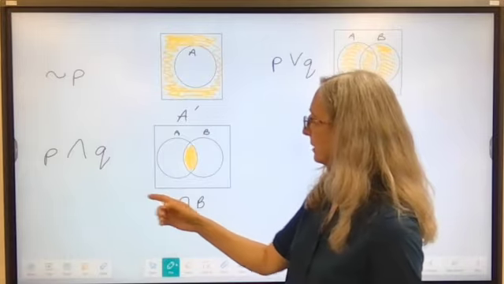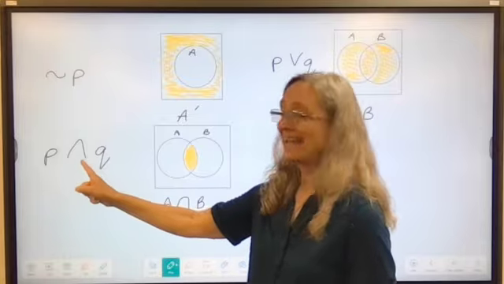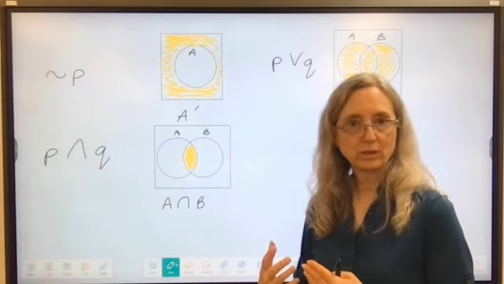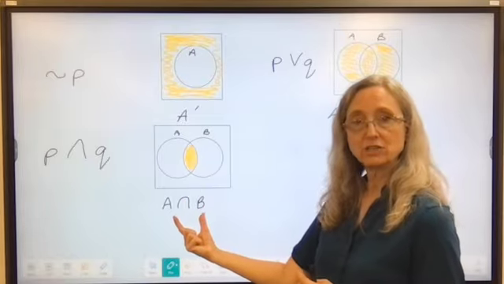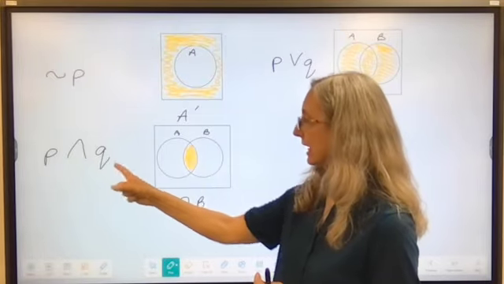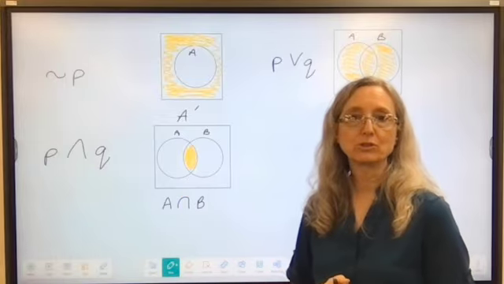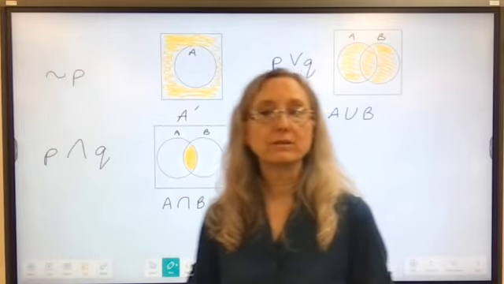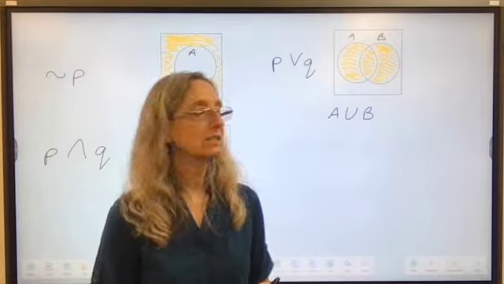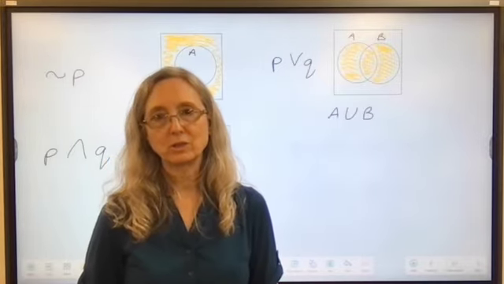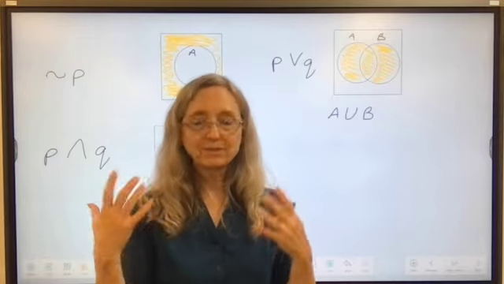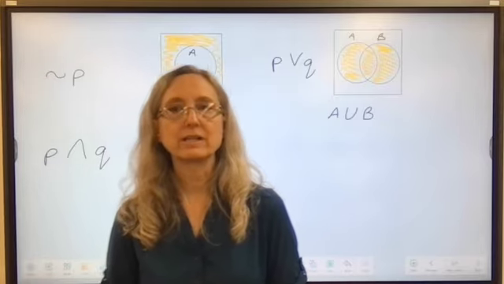When we talk about P and Q, so kind of what they have in common, it's the intersection of A and B, so it would be similar to the intersection. If it's P or Q, that's similar to the union of A and B as illustrated with that Venn diagram. Hopefully that will help clarify some of this.